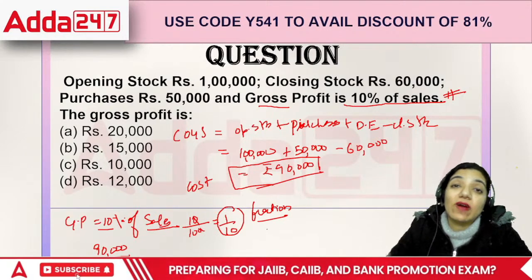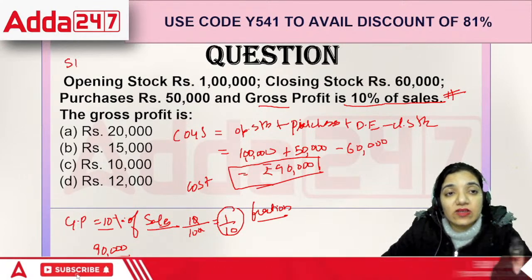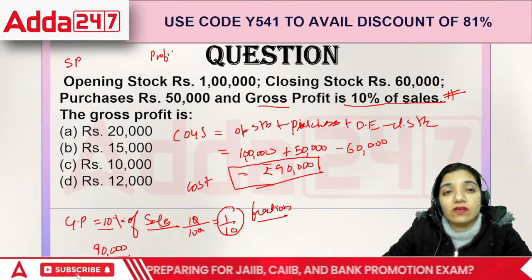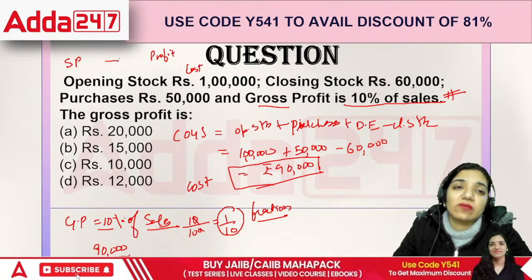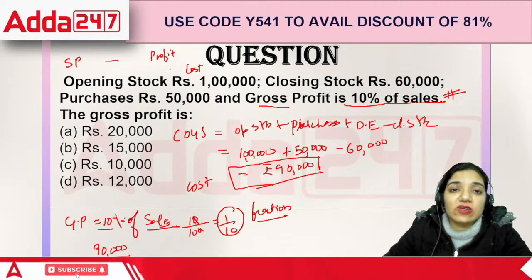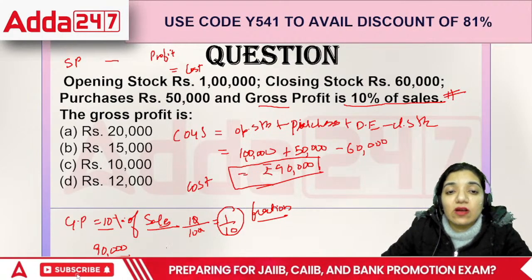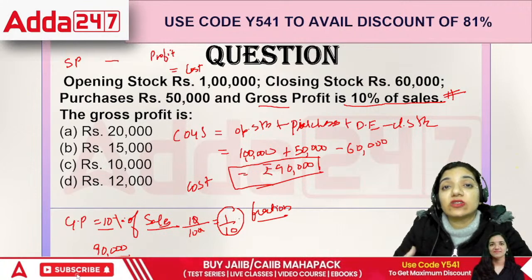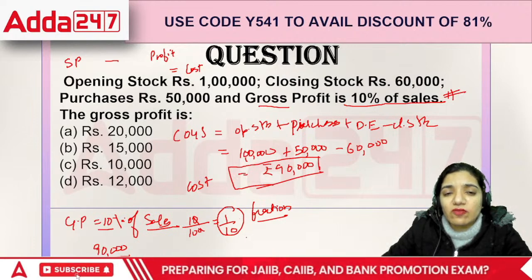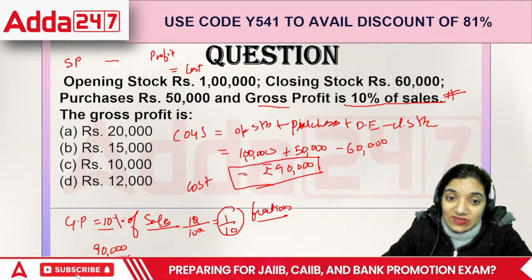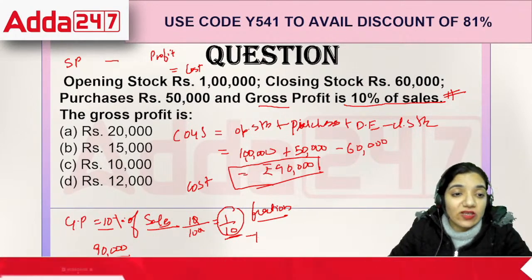this is our sales, right? If you have sales, how do you come back to cost? If I give you a selling price and I ask you to find the cost, how do you reach that? That is selling price minus profit is equal to cost. So 90,000 was basically the cost. And from sales, how do we reach back to the cost? 1/10 was the fraction there. From 1/10, we would reduce 1. This is one of the shortcuts that I'm telling you.